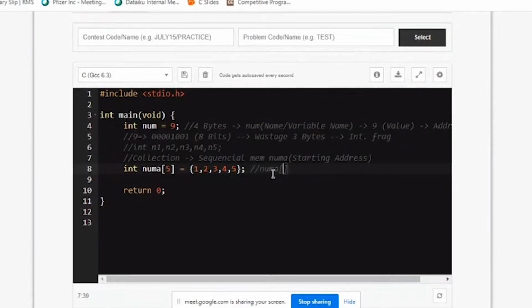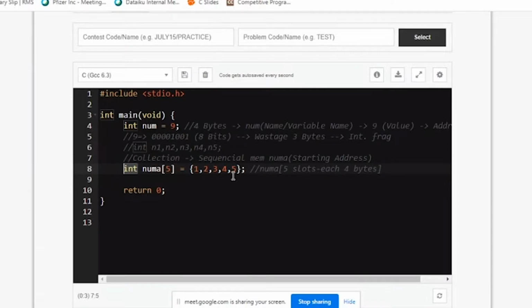So listen here, be careful with this. There will be 5 slots. I'll say slots, not rooms, if it's confusing. 5 slots, each of 4 bytes. Who is telling I want 5 slots? You have given it in the size here. My size should be 5. And who is telling each of them should be of 4 bytes? Your integer keyword is telling each of them should be of 4 bytes, because I'm speaking with respect to a 32-bit machine.